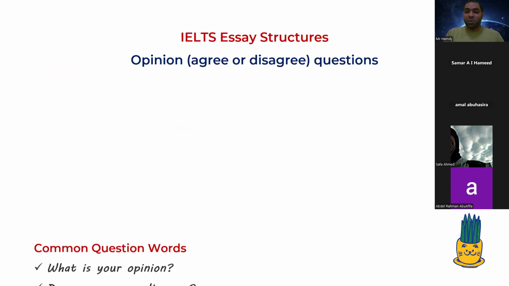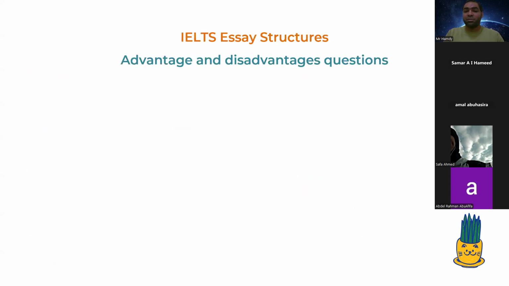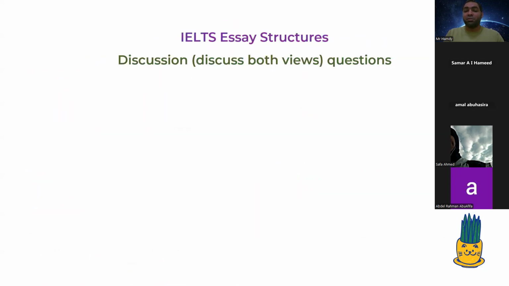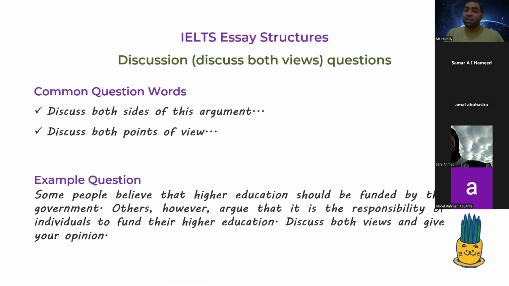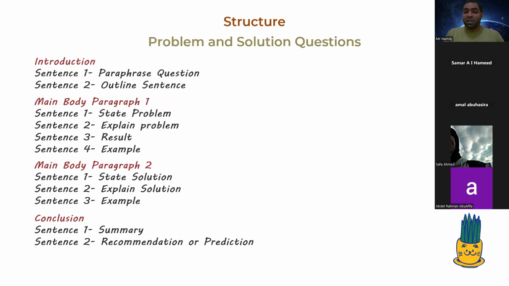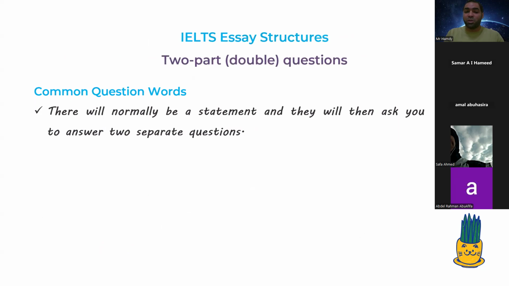This is the first one, opinion. Then we have advantages and disadvantages. Then there is also the discussion. Then problem and solution, that's right. Then the mixed one, or the two-part question, great. So far we have 5 types of essays.